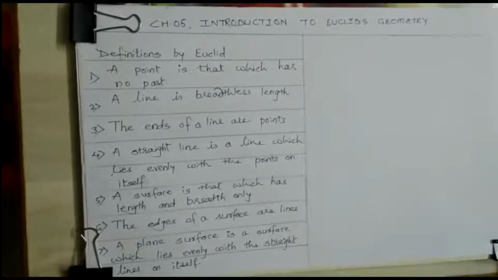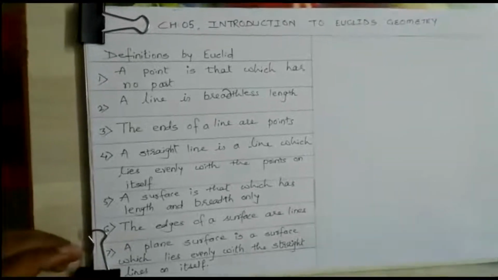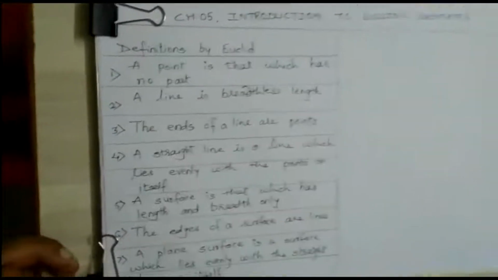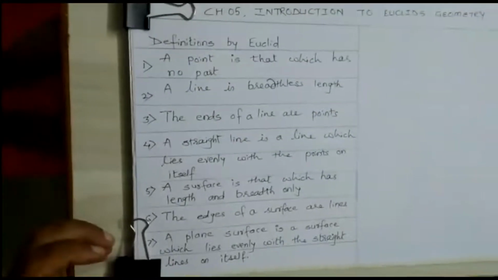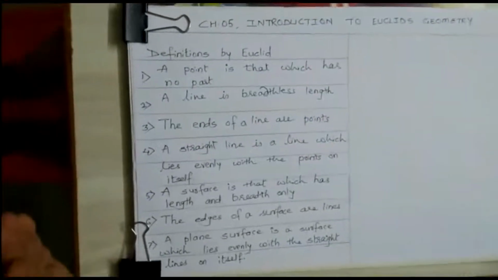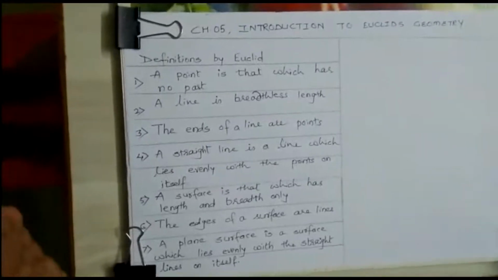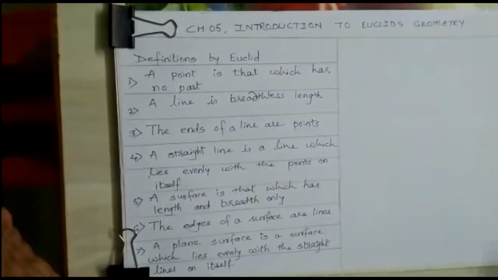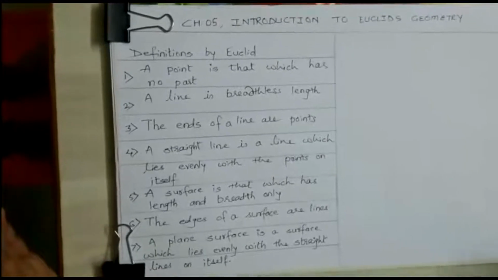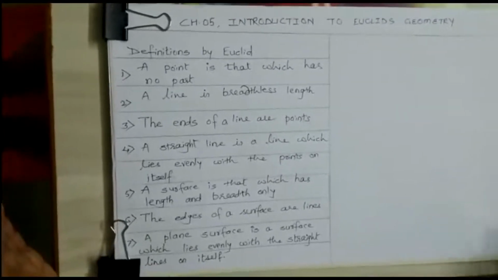Hello students, let us see chapter 5, Introduction to Euclid's Geometry. What is Euclid's geometry? Euclid's geometry is the study of geometry with two-dimensional figures, that is, having length and breadth. Okay, two-dimensional geometry is also called Euclid's geometry.